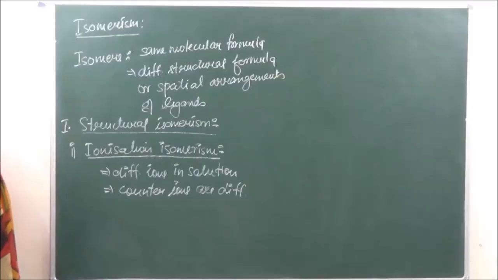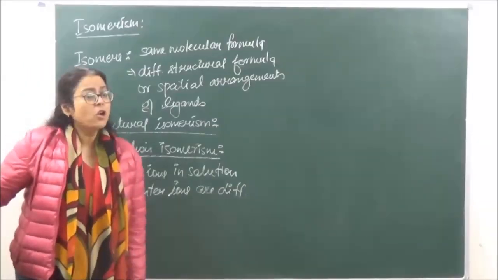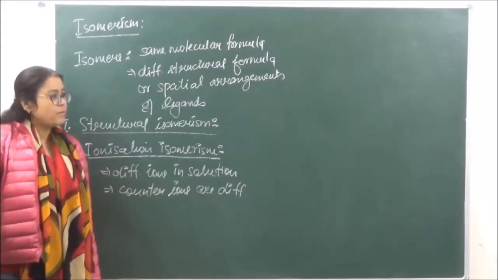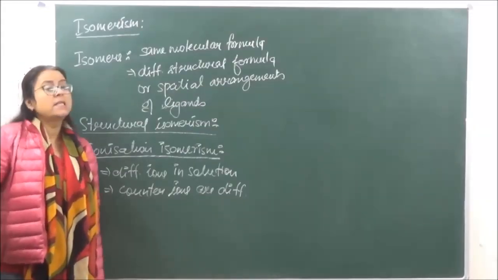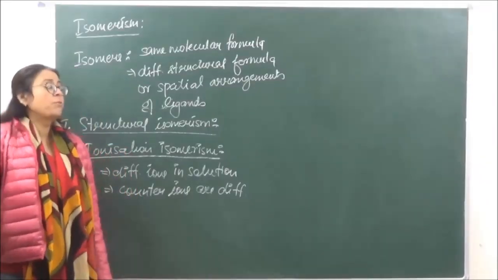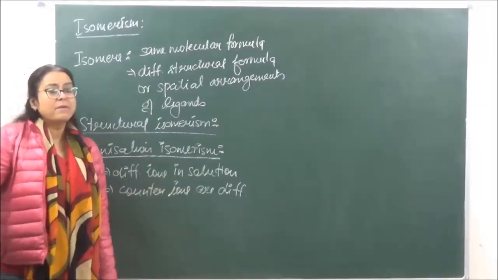Okay, so when we were doing Werner's theory, it was based on precipitation studies and conductance measurements. Depending upon that, the different structures of coordination compounds were formulated. So depending upon that, this isomerism can be explained.